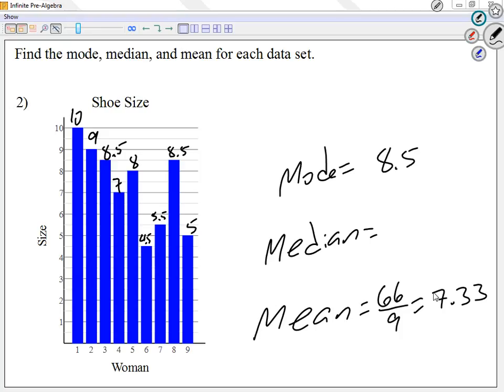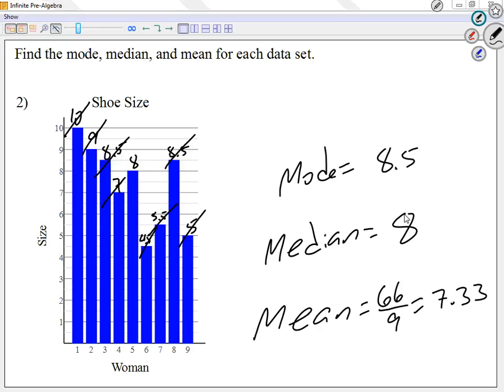Now for the median, let me cancel the biggest and the smallest. From what I'm left with, the biggest and the smallest again, and again, and then the biggest and the smallest. The number that did not cancel was an 8. And just as a reminder, if we have two medians, because it could happen, the middle has two numbers. Just add the two numbers and divide by 2. Do the average of the two.